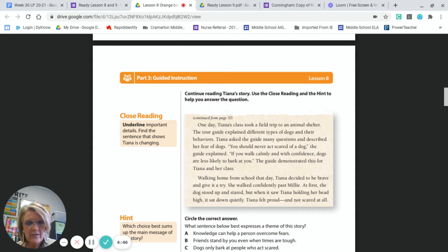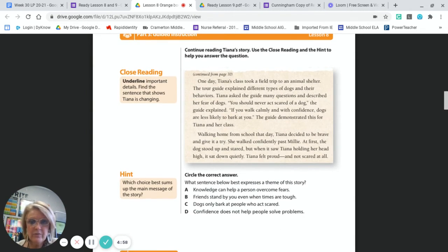"You should never act scared of a dog," the guide explained. "If you walk calmly and with confidence, dogs are less likely to bark at you." The guide demonstrated this for Tiana and her class. Walking home from school that day, Tiana decided to be brave and give it a try, and she walked confidently past Millie. All right, that detail is extremely important because that shows she's completely changed from being petrified of dogs to, let me walk by this dog and see what happens if I'm confident and I don't act afraid.